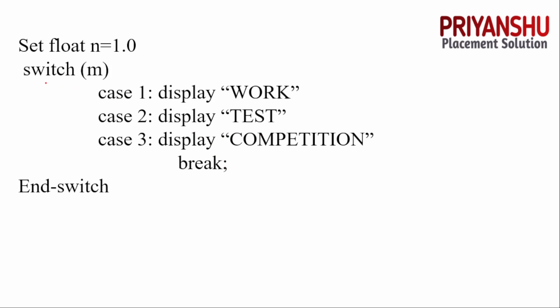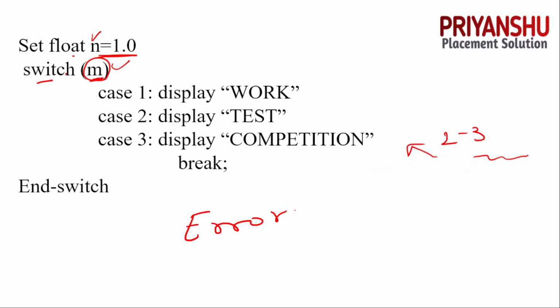The next question is based on the switch statement. You have a float n equal to 1.0 and in a switch you have an m variable. As you can see, the first issue is we can't use a float with a switch statement, and the next is that m is not declared; here it is n and here it is m. So the answer is directly error. In today's slot, 2 to 3 questions are like that only: they take some variable at the upper side, and in the lower part they display b, and b is not defined in the program. Then directly you put error.